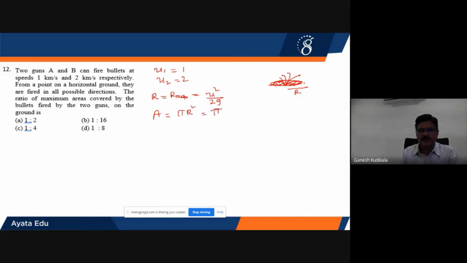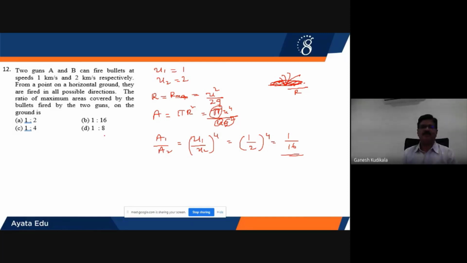Therefore, area is pi into U to the power of 4 divided by 4 into G square, in which pi and 4 G square are constant. So when I go for the ratio of the two areas, I simply get U1 by U2 whole to the power of 4. U1 is 1, U2 is 2, whole to the power of 4 will be equal to 1 by 16. The ratio will be 1 is to 16.